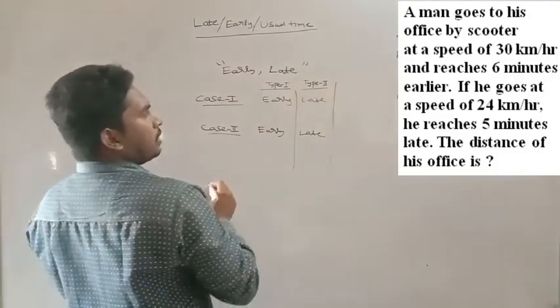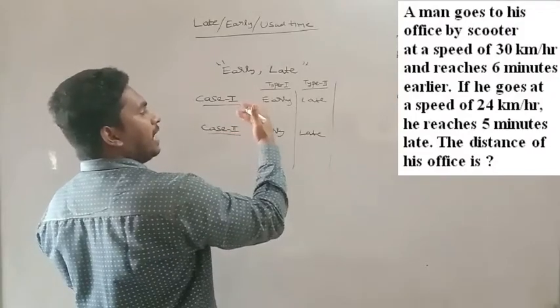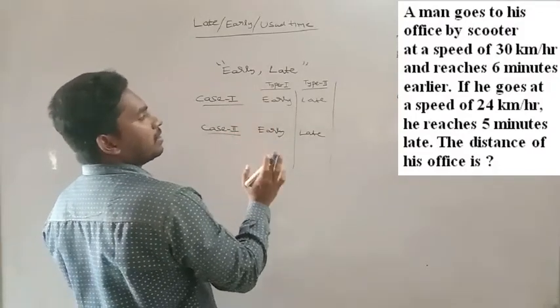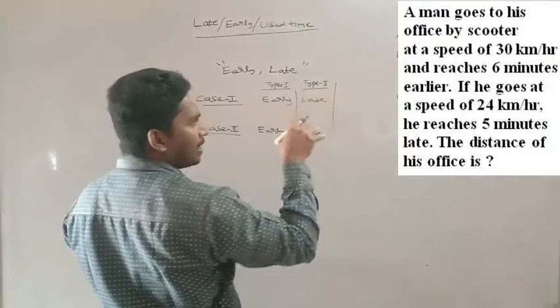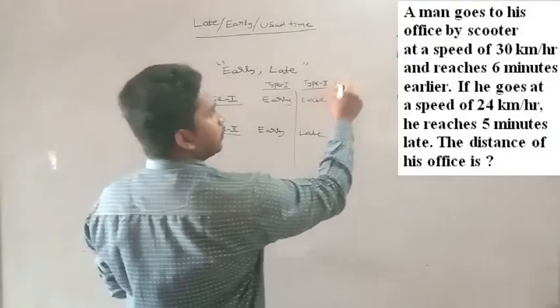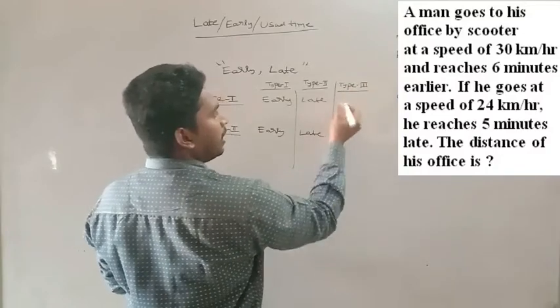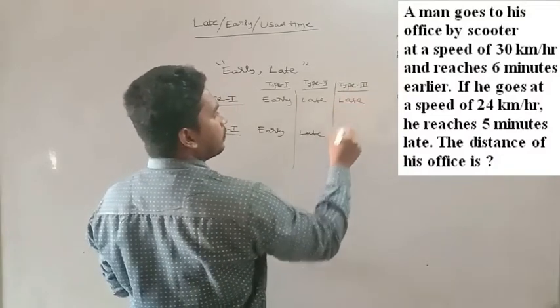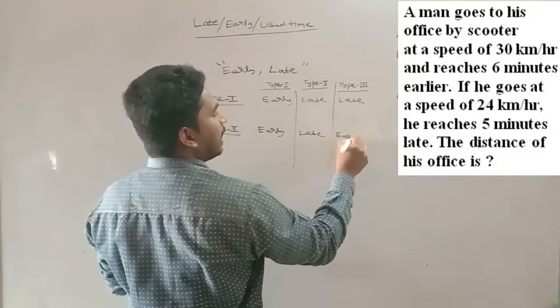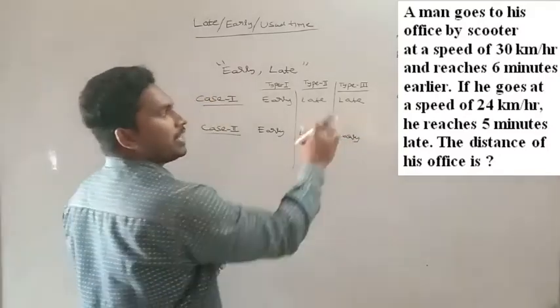And if in one case he is early and in another case he is late, as in this problem, that will be type 3. So in one case it will be late and in another early, or vice versa.